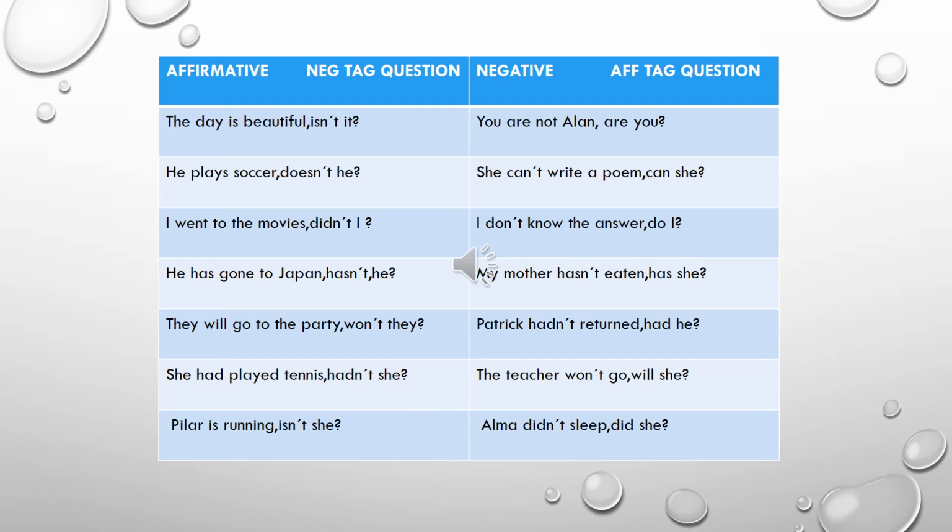Next. The teacher won't go. Won't is the auxiliary in the negative. Remember, the auxiliary is will. So we're going to write will she. The teacher won't go, will she? And the last one. Alma didn't sleep. Didn't is the auxiliary. You are going to write it now in the affirmative form. Did she?